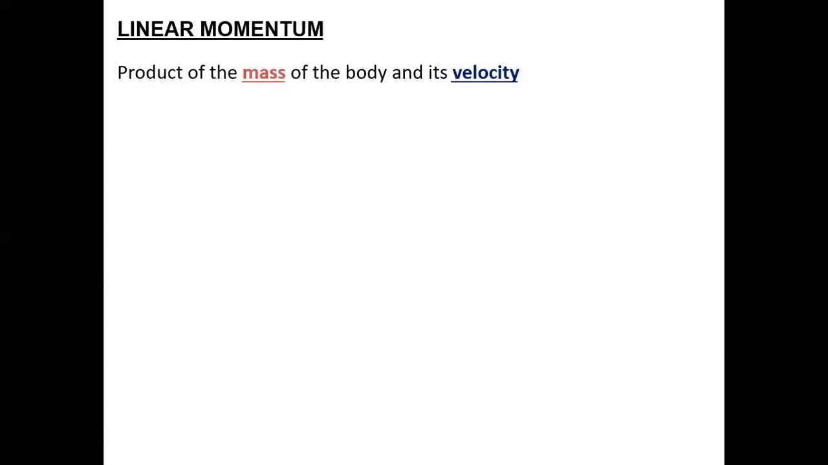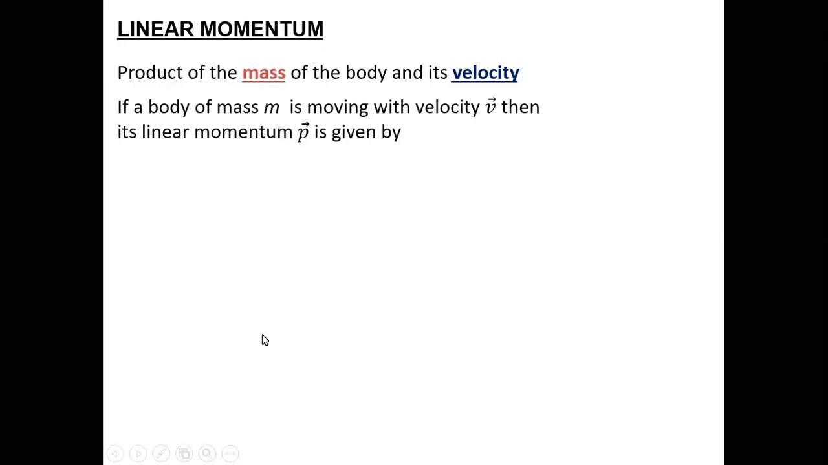So by a light object, by a heavy object. Whenever you define linear momentum, either you can define the quantity of motion or you can directly define it as the product of mass and velocity. So if I define the mathematical formula for it, assume that the body has mass m and is moving with a velocity v. Since v is a vector, I represent it in vector form, then the linear momentum p is given by